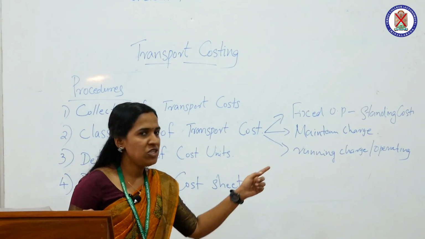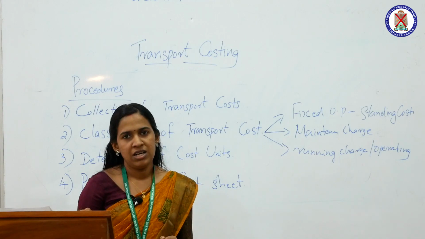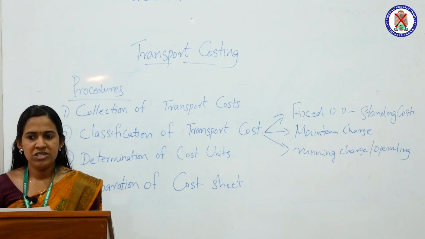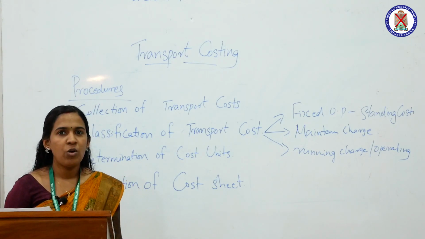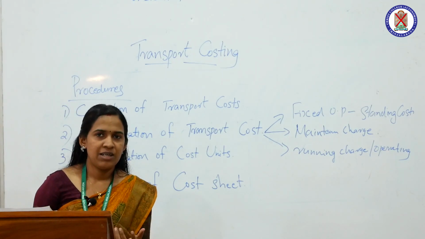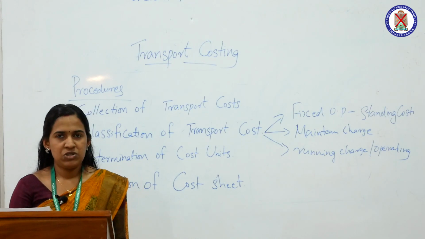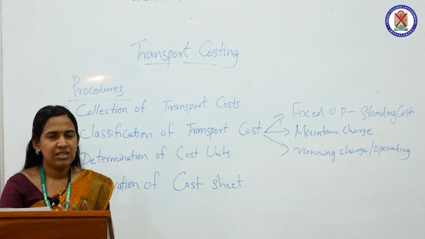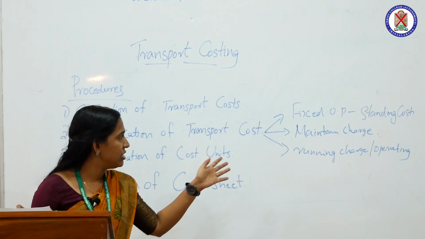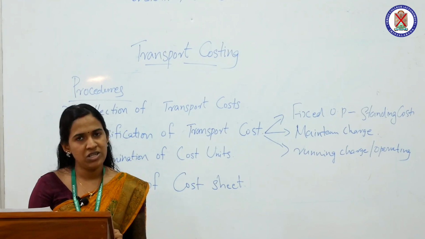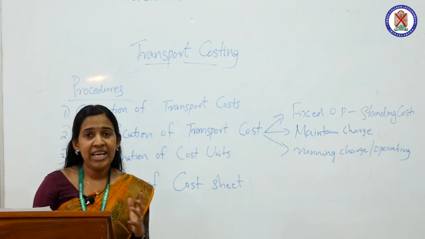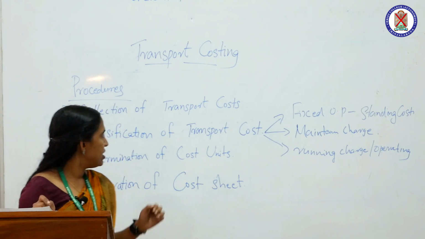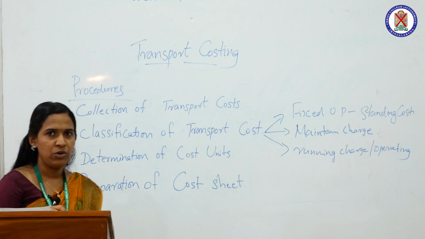Next one is running charges or operating charges. Running charges or operating charges means those expenses incurred for running or operating the vehicle. For example, oil, petrol, all these day-to-day expenses are mainly related to running charges or operating charges. So, running charges means those charges which are variable in nature. So, these are the main classification of transport cost.